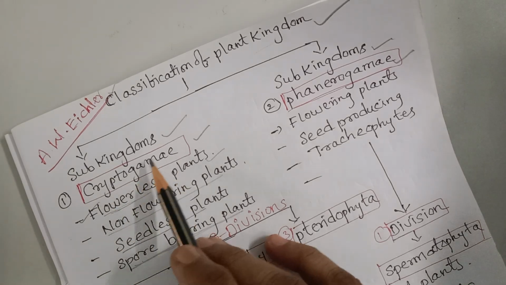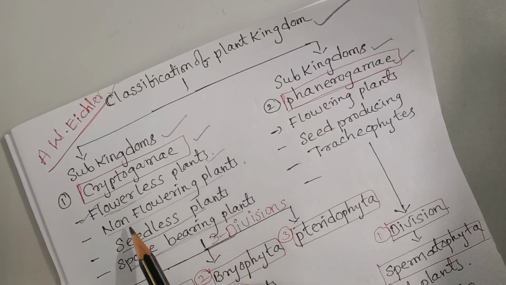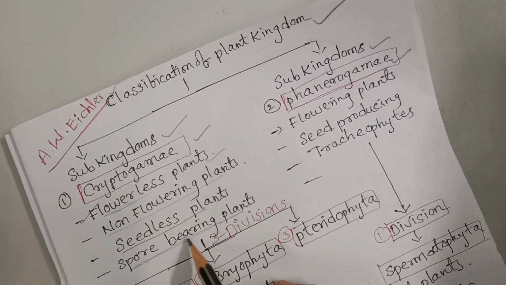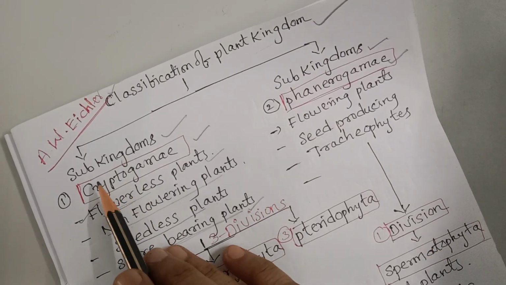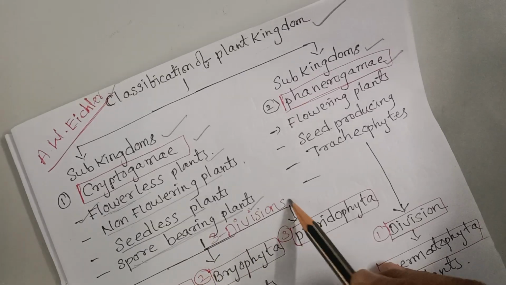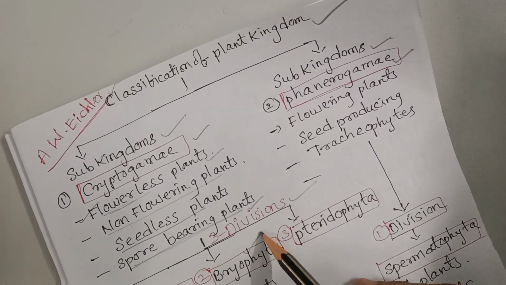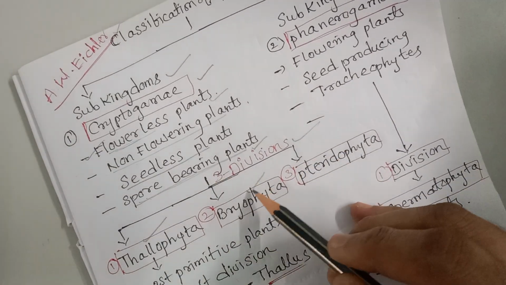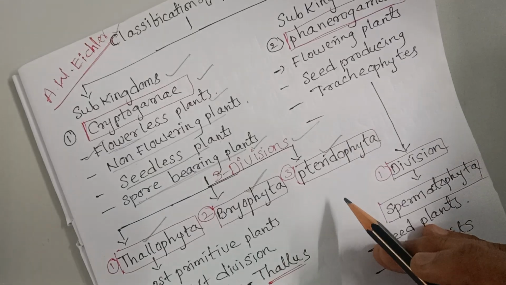Now again the subkingdom of cryptogamy is classified into three divisions. First one is Thallophyta, second one is Bryophyta, third one is Pteridophyta.